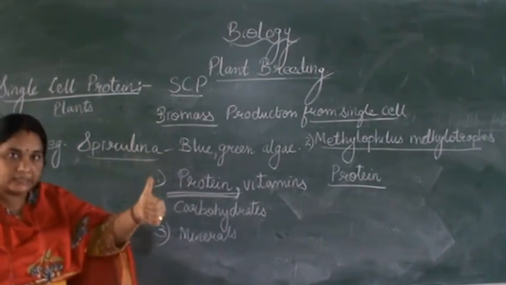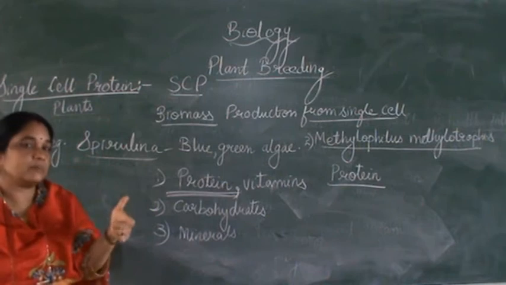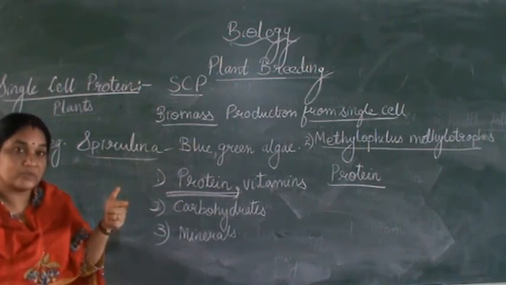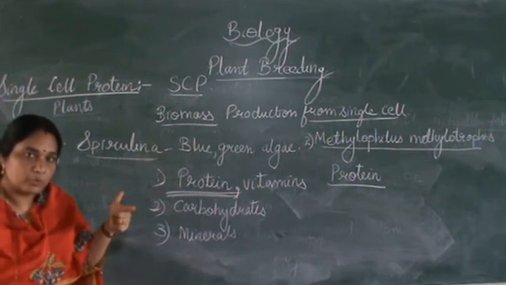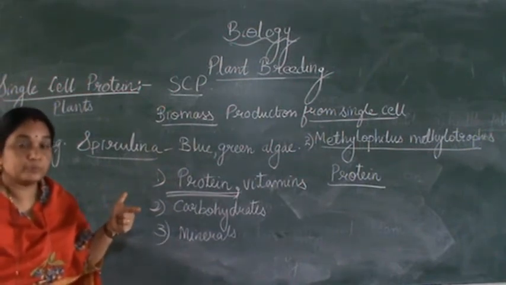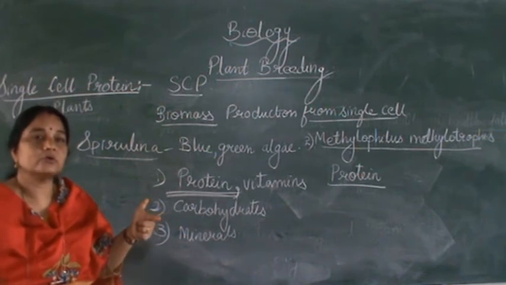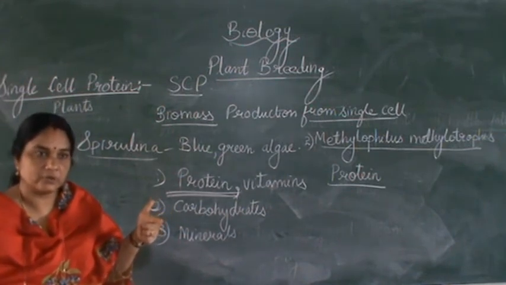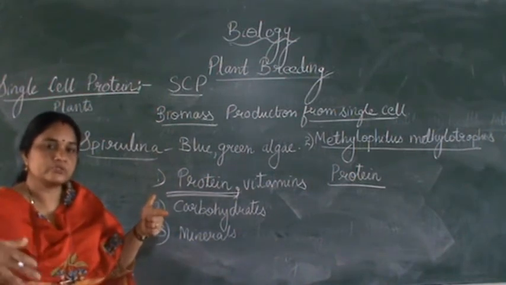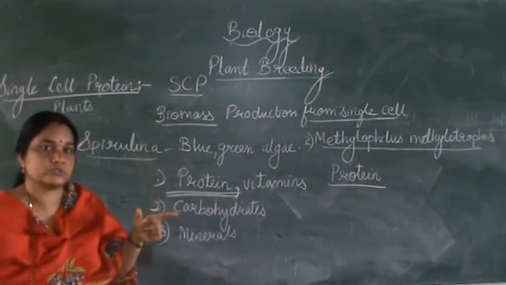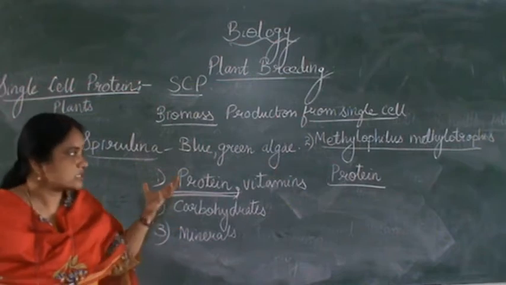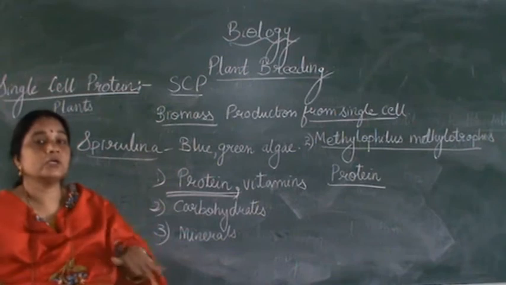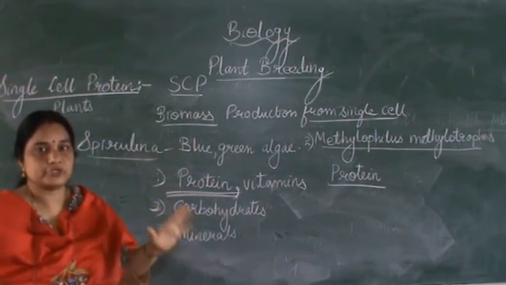So it gives high yield. Then it can be very easily grown on molasses. It can be grown on wastewater, which we obtain from potato processing plants. We can also get molasses from sugarcane processing, where the waste can be used. They are a main source of sucrose and carbohydrate, so these microorganisms can be grown well in that. Another advantage is that it will not lead to any environmental pollution.